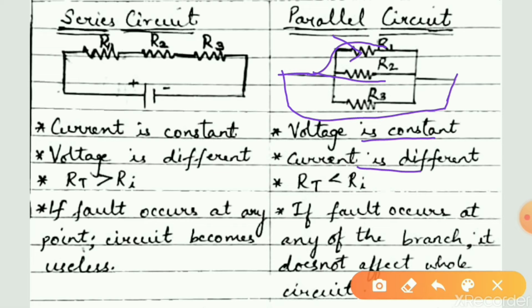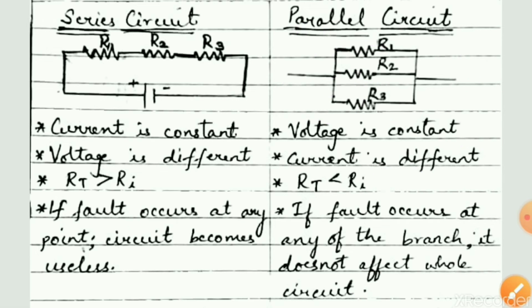Through R1 will be I1, through R2 will be I2 and through R3 will be I3. If a fault occurs at any branch of the circuit, it won't affect the whole circuit. That is, if a fault occurs at this point, current will still be flowing through R1 and R3. The functioning of the whole circuit won't be affected as in case of a series circuit.